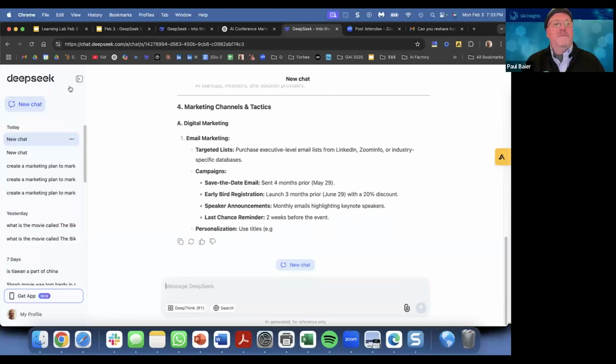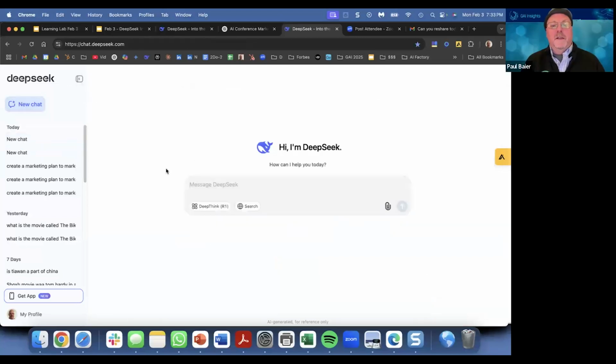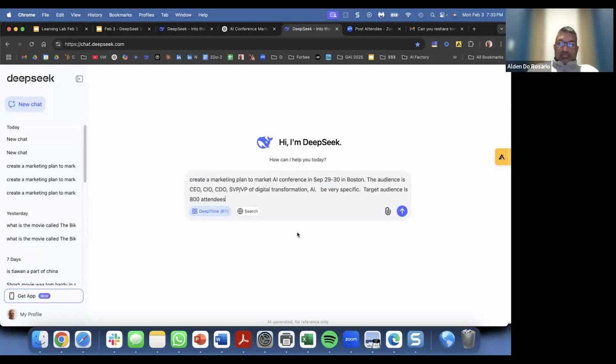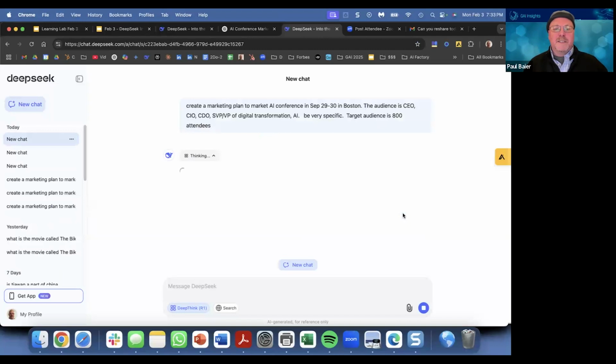Now stop that. Now if I want to do a new chat, I'm going to choose DeepThink. That's the R1. That's the reasoning model from the Chinese company called DeepSeek. I'm putting in my quote in here, and what you're going to see is more steps. It's going to show you more of the reasoning that's happening here. And that's why they call it a reasoning model. Since it's thinking, really thinking.